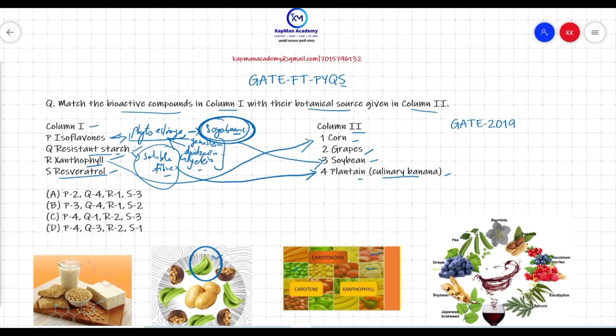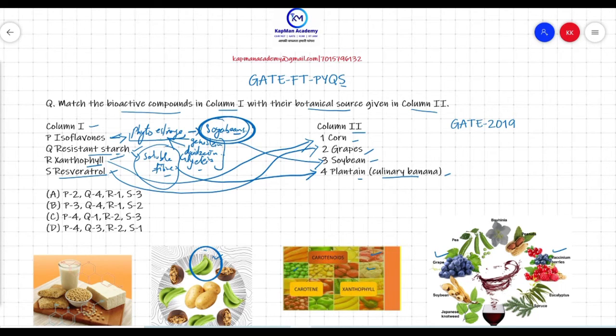This compound is present in different types of fruits and vegetables, and especially it is found in the skin of grapes or berries. It is mostly used in the brewery industry in making wine. So your botanical source for resveratrol will be grapes.